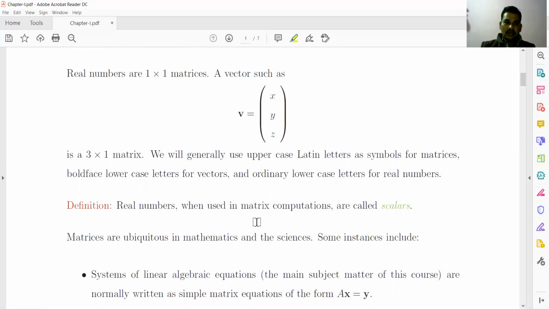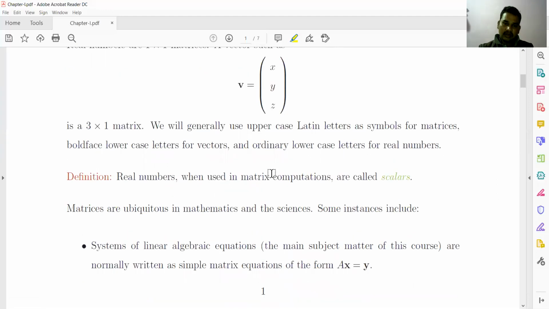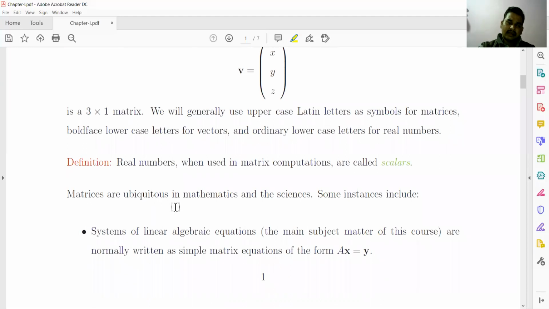Matrices are ubiquitous in mathematics and sciences. What it means is that matrices have lots of applications in mathematics, in sciences, in computer languages. Some of them are in systems of equations.